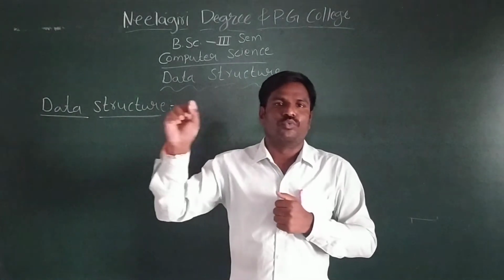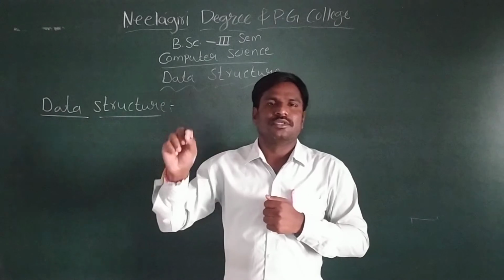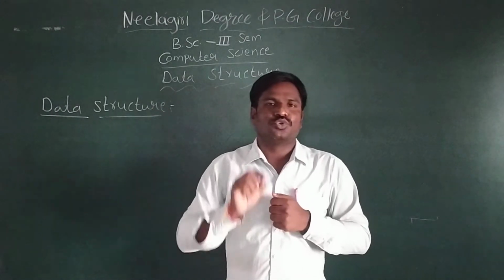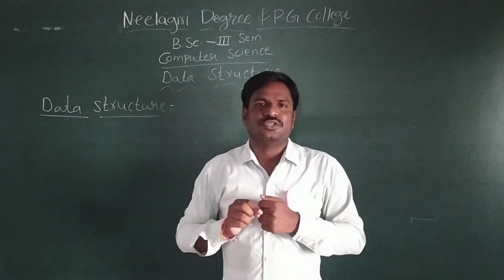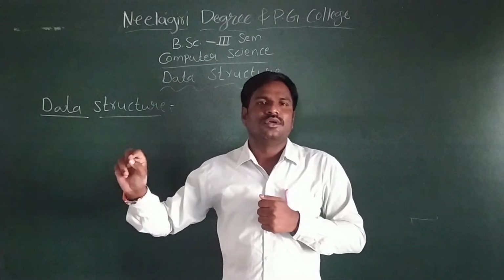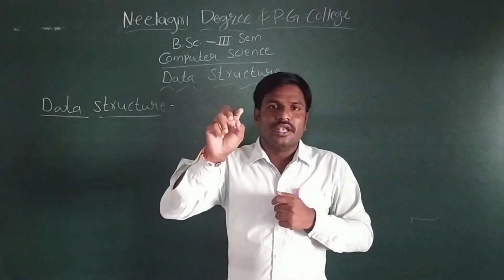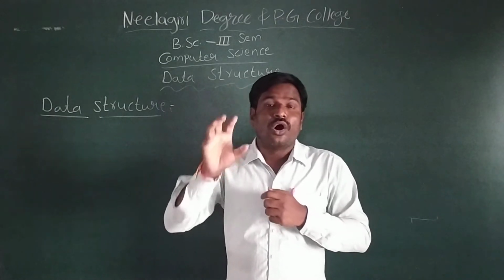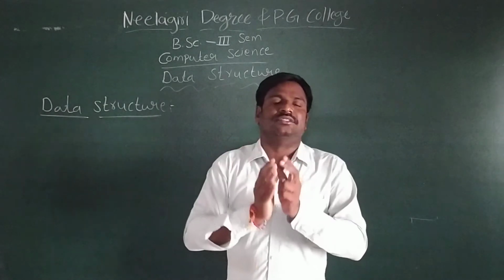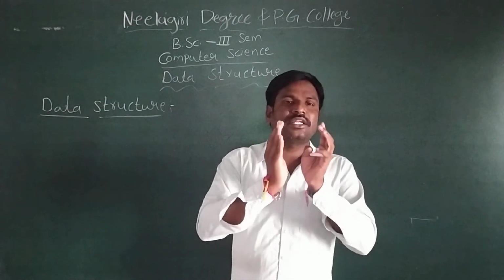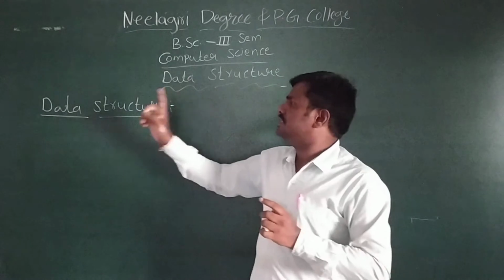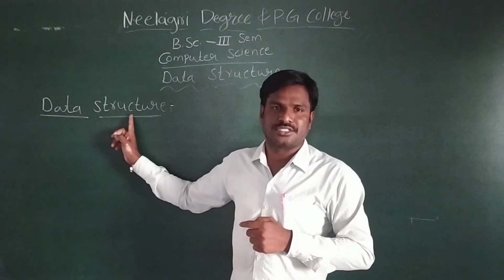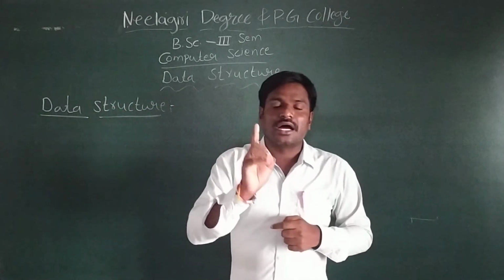Student roll number 101, student name Sai Teja, student group MPCS, student address Ramagiri. These are all the data. How this data is organized and represented in the computer memory, that is called a data structure.